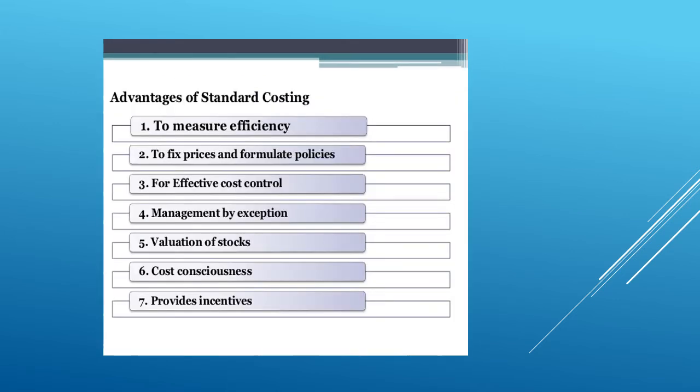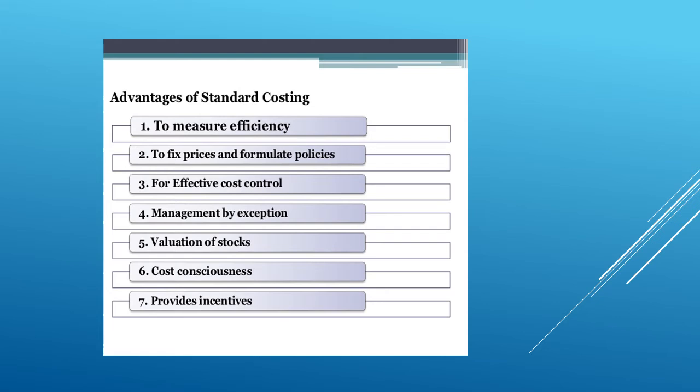These are the advantages of standard costing: to measure the efficiency of the working conditions, to fix prices and formulate policies, mainly for top management, for an effective cost control system, for management by exception, valuation of stocks, and cost consciousness. It brings out cost consciousness, that is, less or more, we are assigning our expected cost.